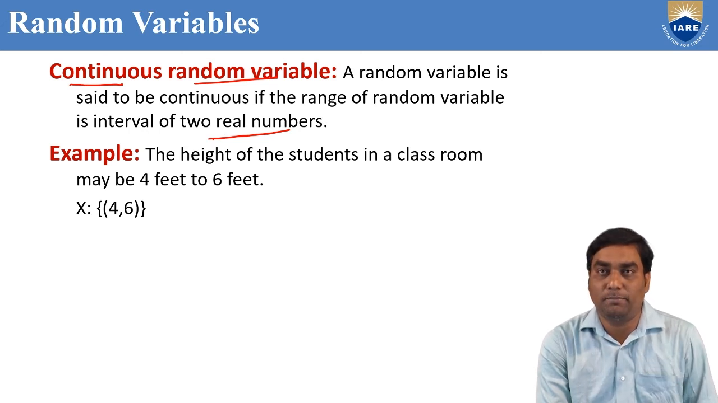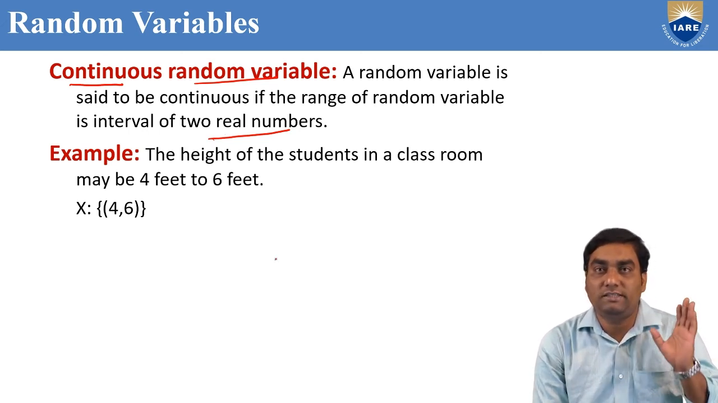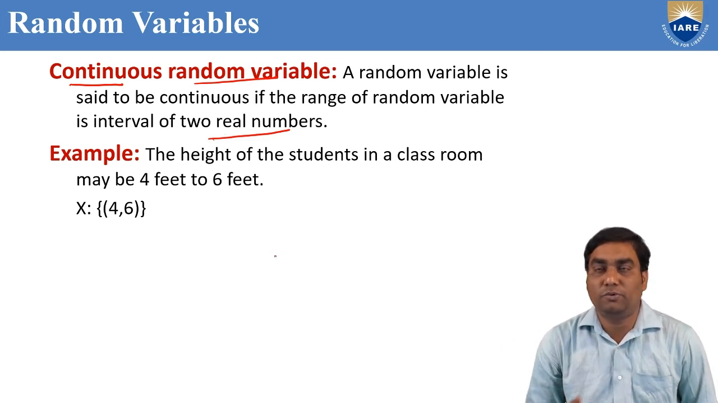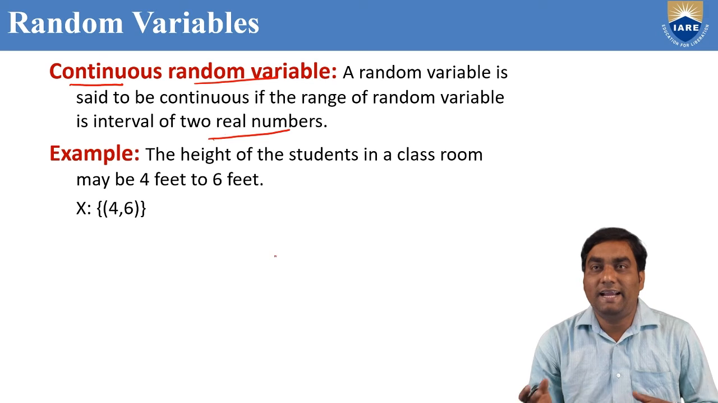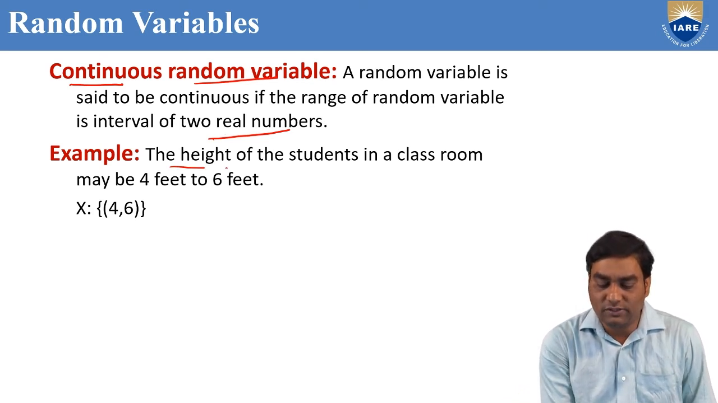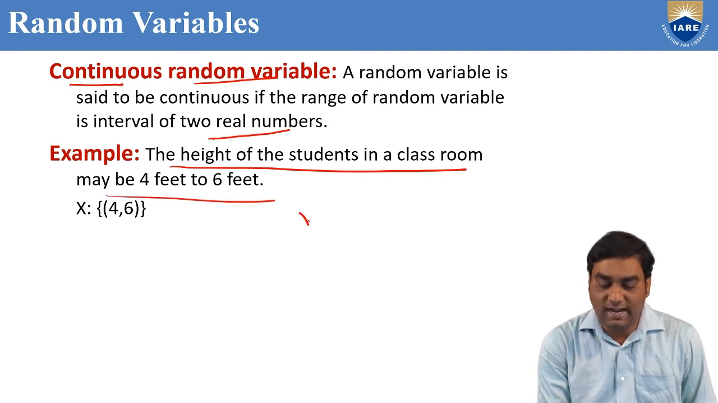Suppose I take one example: the height of the students in a classroom. In a classroom, many students are there, maybe up to 60 students. Their height is between 4 feet to 6 feet if you assume. This is the random variable.